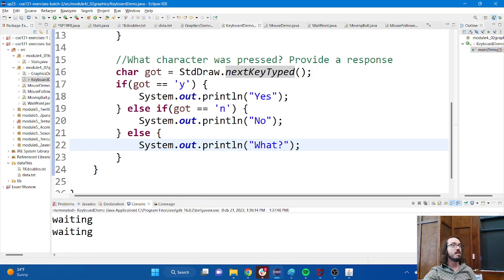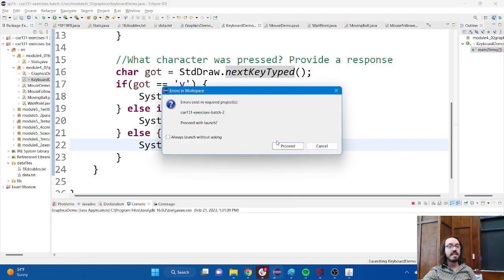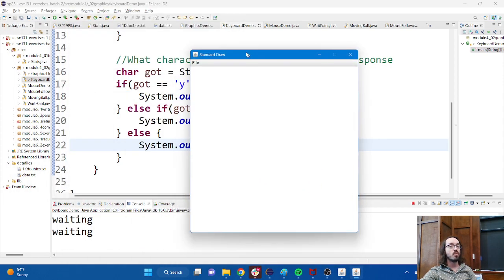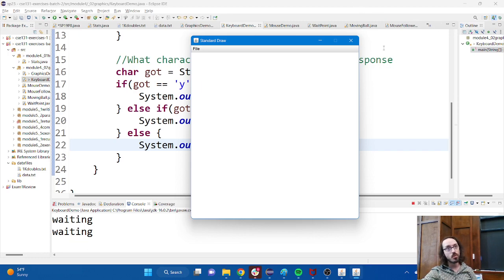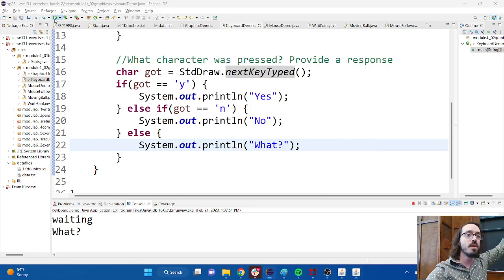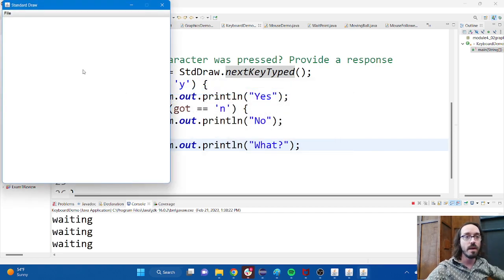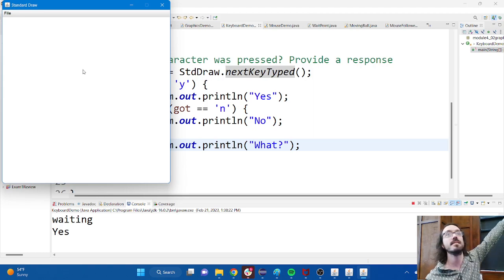If you want to try this yourself, here's something to keep in mind. When you push the key, in order for it to register, you have to have this window active. Even though I'm not drawing any shapes or doing anything, this is the window that's waiting for me to push the key, not Eclipse. So if you're pushing keys in Eclipse and wondering why it isn't working, it's because it has to be here. If I push any old key, like L, it says, what? Didn't recognize that. But if I push one that it does recognize, so now it's waiting, I'll push Y. Yes. Cool. Got it.